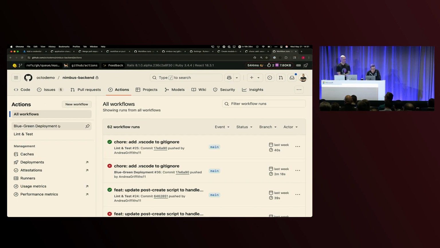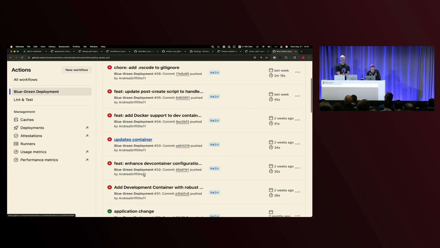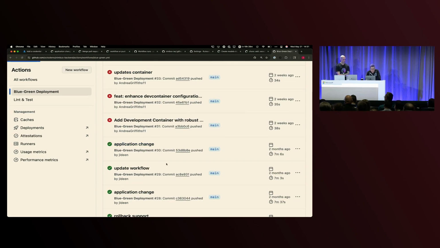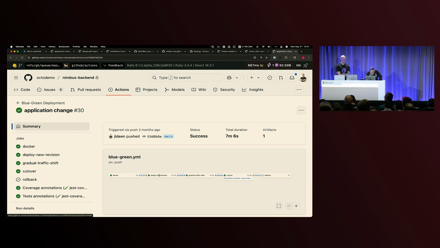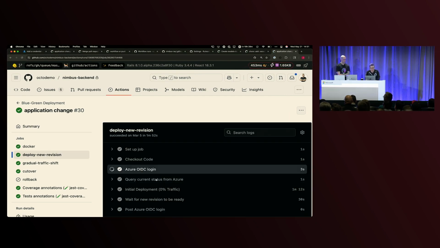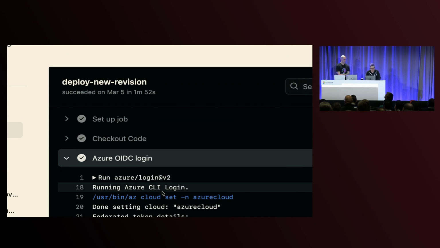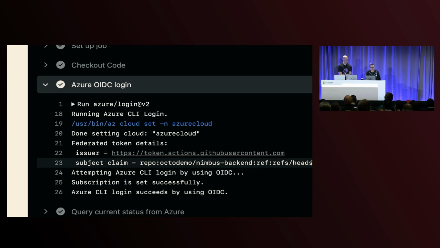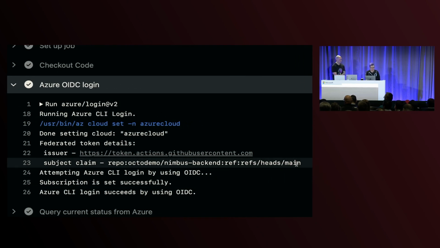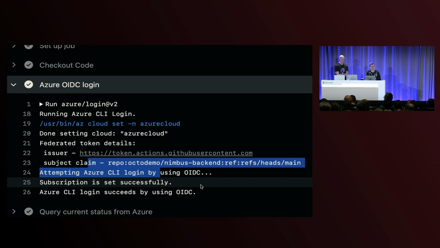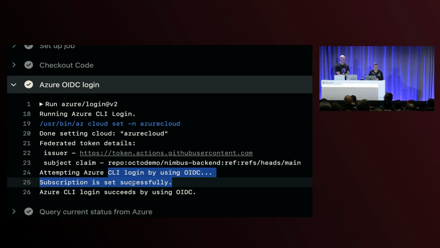And we can see that in action, where if we go back over to our actions deployment, and let's take a look at one of our, some of them are failing, but if we take a look at our last successful deployment, where it deployed a new revision, the Azure OIDC login, and we kind of zoom in here, you can see it was able to get the federated token details because it was allowed on main. It was able to verify the subject claim, and it was able to actually log in using OIDC.